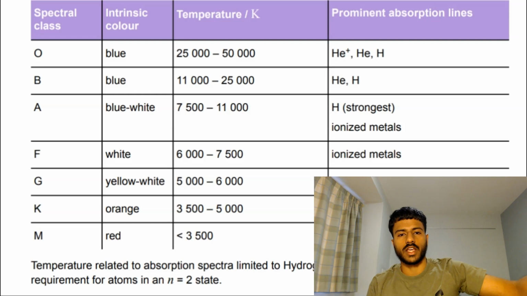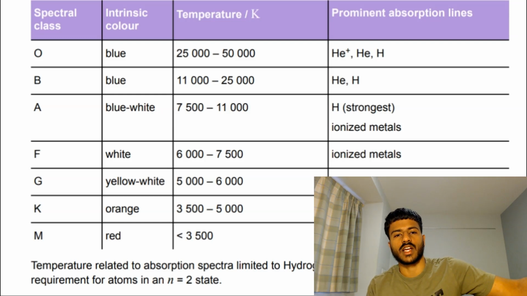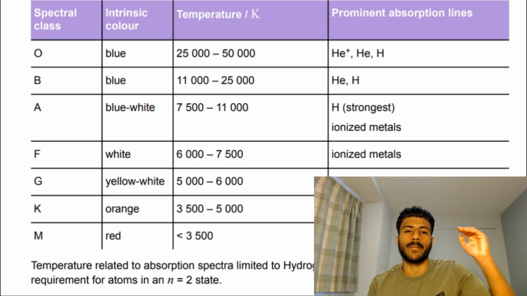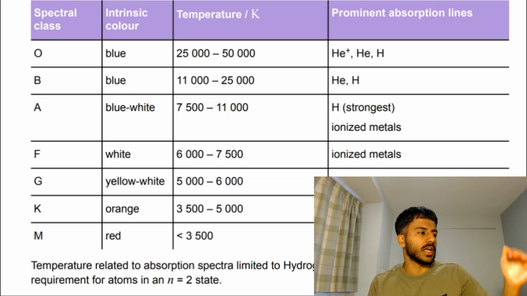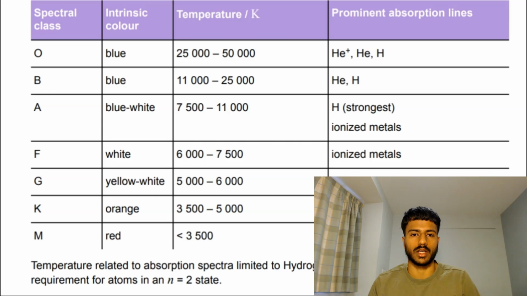Now this here I've taken from the AQA website. This is a spectral class table for different stars. And it shows that different stars are categorized into different classes based on their temperature and certain other things. And these classes are labeled O, B, A, F, G, K, M in order of decreasing temperature. And you can also see that they have different colors and different, what are called prominent absorption lines.